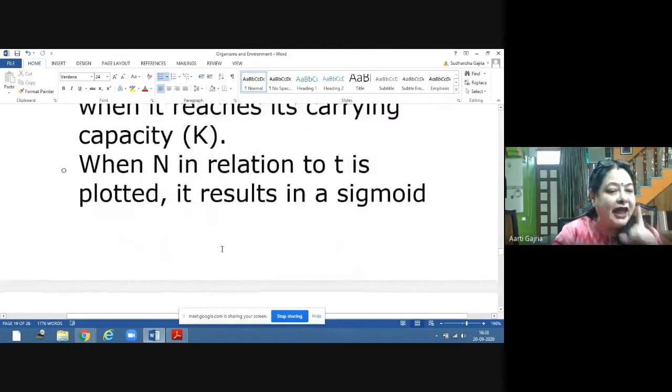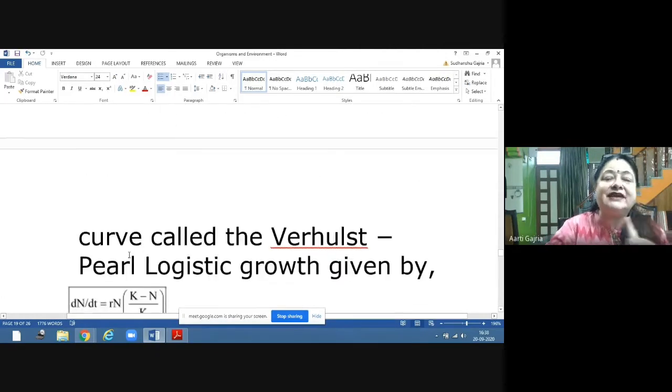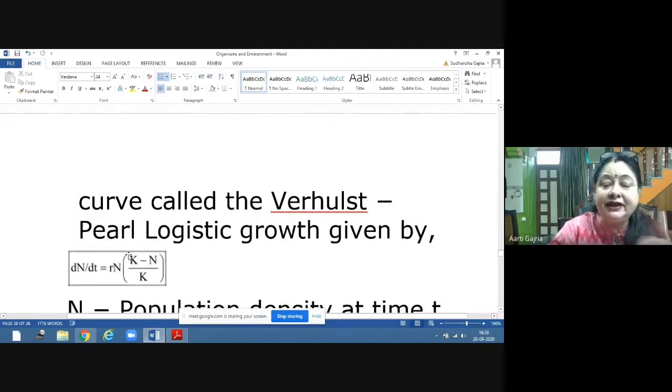So when N in relation to T is plotted, N is what? Population density, and T is the time, it results in a sigmoid curve. When it is logistic growth, the curve you will get is not J-shaped, it will be S-shaped, and that is the sigmoid curve. And this is called Verhulst-Pearl logistic growth.